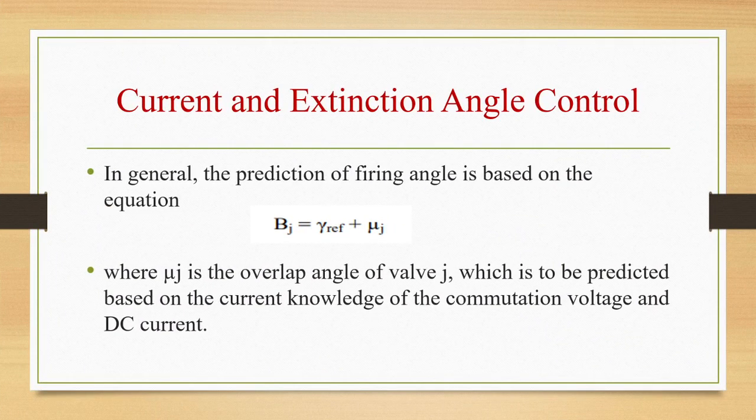In general, prediction of firing angle is based on the equation Bj is equal to gamma reference plus mu j. Mu, anything is same. Where mu j is the overlap angle of valve J, which is to be predicted based on the current knowledge of the commutation voltage and DC current.